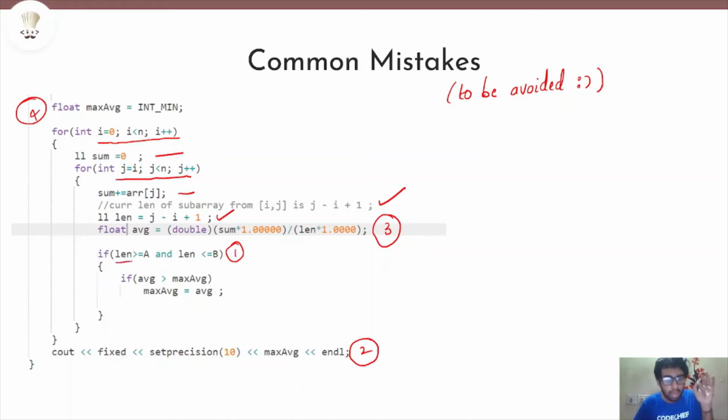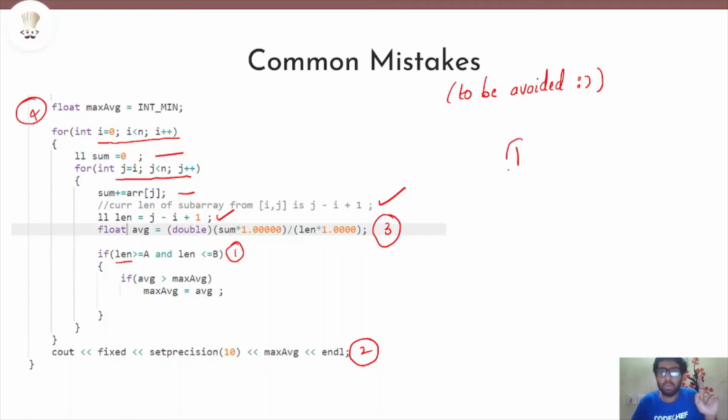Now basically here, if you look at the first number 1 that I marked, length greater than or equal to a and length less than or equal to b. We need to find out the maximum, like I just said, only for those subarrays whose length is between a and b. So when you look at this, it seems correct, and it is correct, this condition.